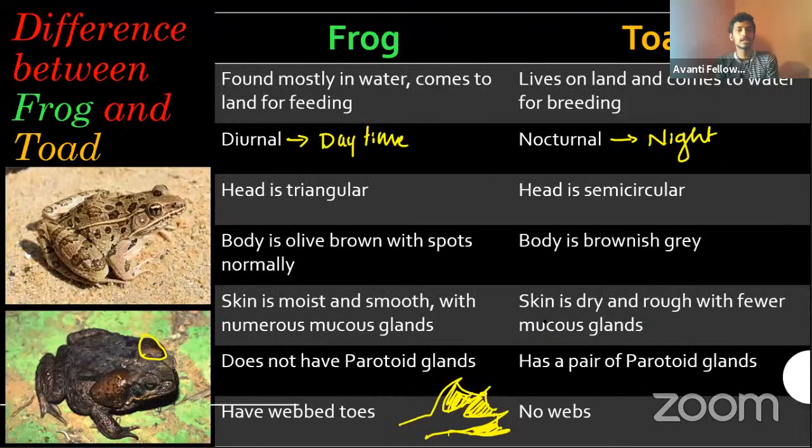So these are the mucus glands' help. Mucus gland, you know that, right? What will it do? It will secrete the mucus, so it will help to keep the skin moistened. It's exactly like the moisturizer you use. We also have mucus glands inside our stomach, right? What will it do? It will separate all those acidic substances away from the epithelial layer. So, exactly similar, this mucus gland will help them to keep their skin moistened and help to stop desiccation. So mucus will have a similar function wherever you go.